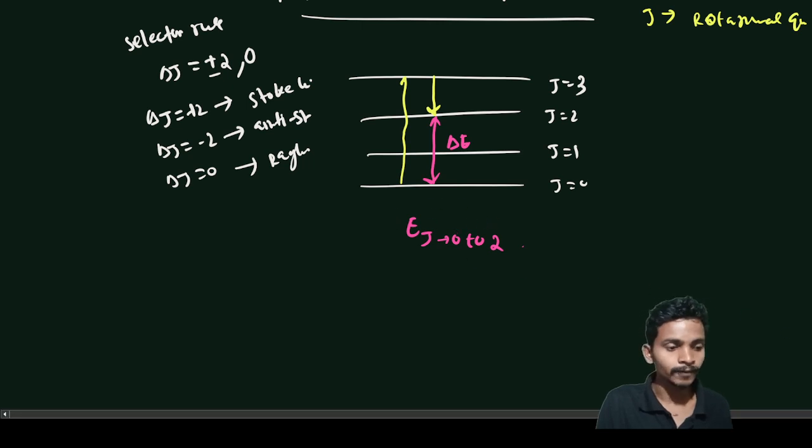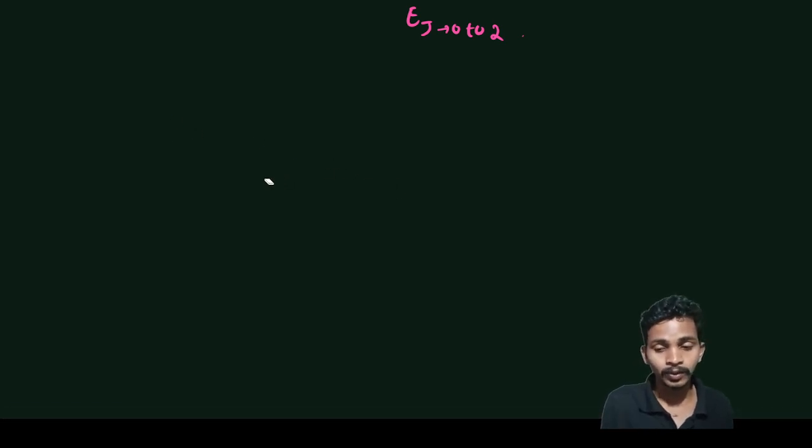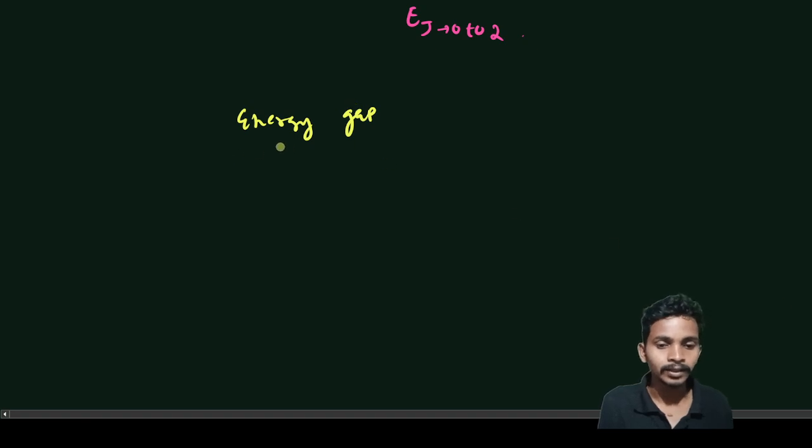Okay, so if I talk about that energy gap, for rotational spectroscopy you will see the energy gaps.